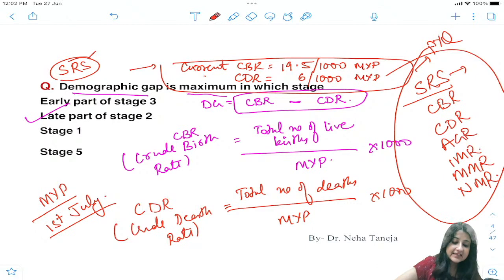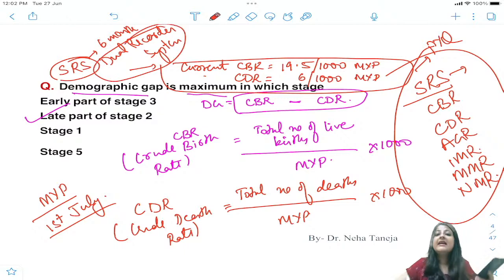Yes, SRS is conducted every 6 months. Very good, Bhaskar. It is also a dual recorder system, which can come in your exam. What is this? Dual recorder means there is a part-time enumerator who will collect data, and then there's also a full-time enumerator, and both the datasets will be matched. So this is about SRS.